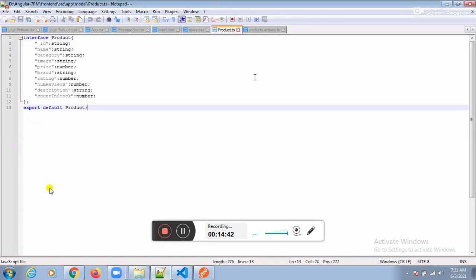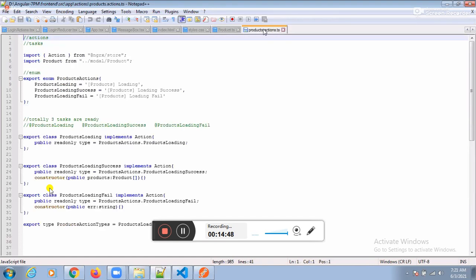So how to implement the above ideas? To implement the above ideas, this is the code. Guys, the code is a little bit tough here. Try to understand that code. Here how many thoughts do you have? Three thoughts: get products, get products success, get products fail. To implement your thoughts, we need to take enum.